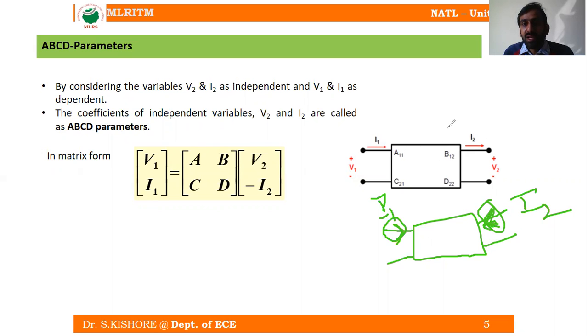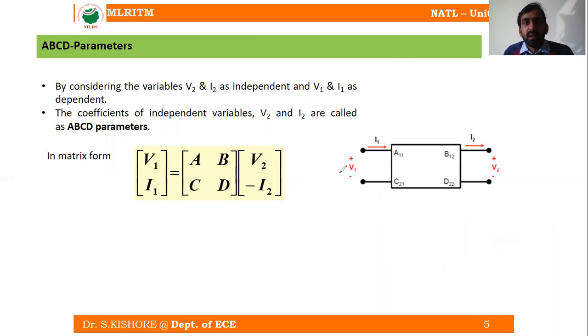But now, in the analysis of the transmission parameters, we are following the basic concepts of the transmission line, that is the sending and receiving. So receiving should come out. That is the reason we have reversed the direction of I2, and here we have taken the variable as minus I2. This is the important point you have to make a note of when you are getting the expressions for the transmission parameters or ABCD parameters.